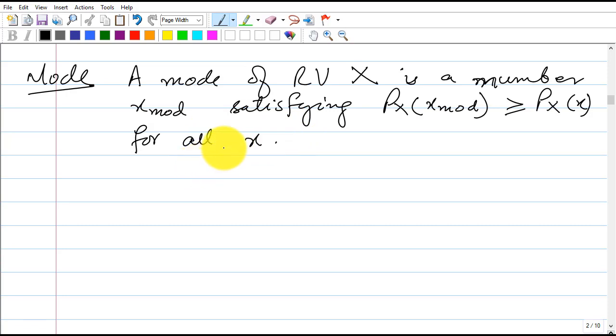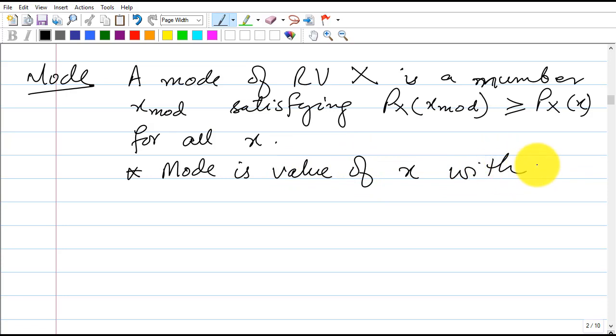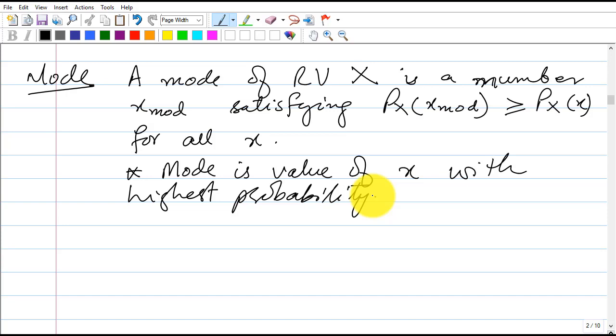What it simply means is that the mode is the value of x with the highest probability. So this is the mode.